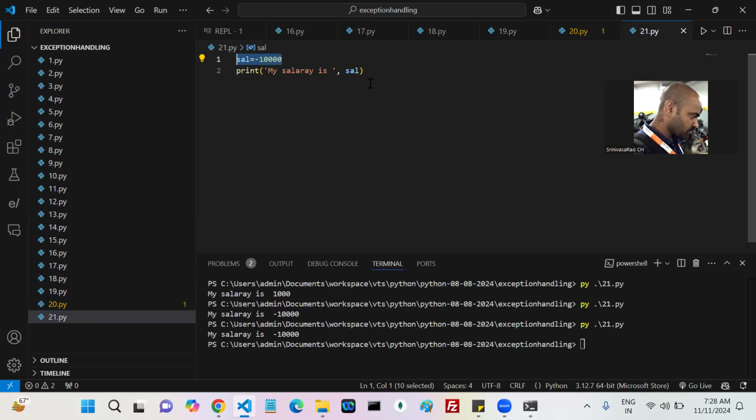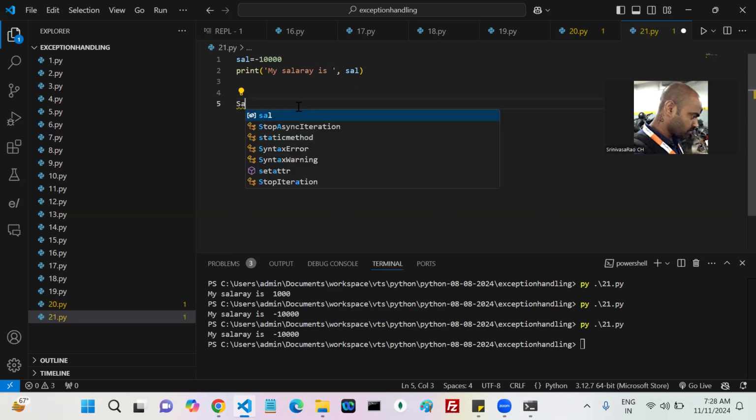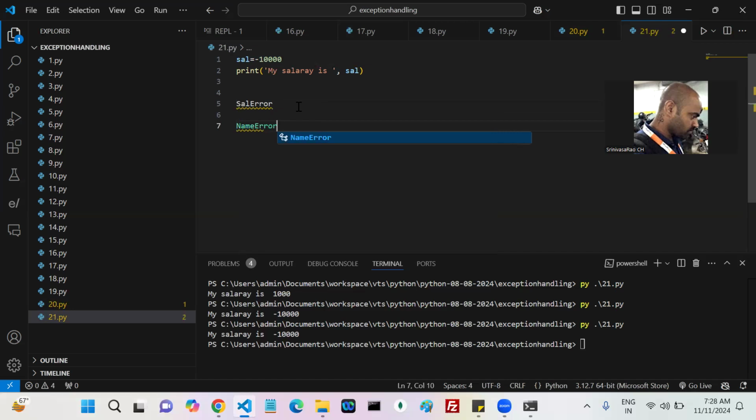That means NameError is predefined. Python created an object and raised the exception. If you want your own exception, can you define one more exception class, like SalError, your own exception like NameError? Can you create an object? Can you throw that exception? What Python did in the past, can you do the same? Whenever you throw that exception, just like Python does, how can we handle it? Using the except block, we can handle it or not.